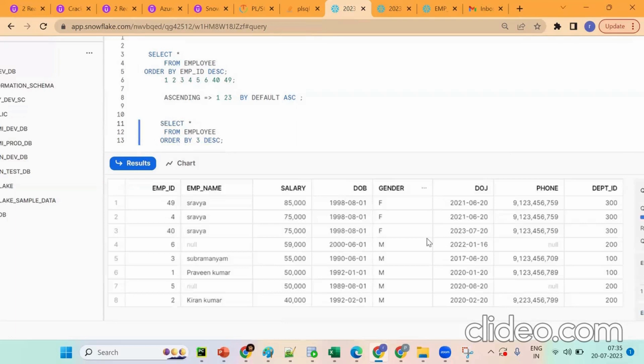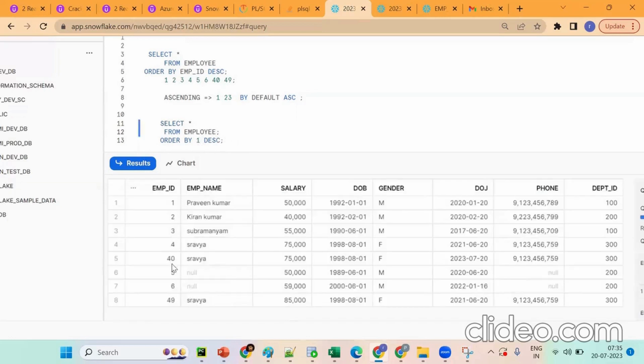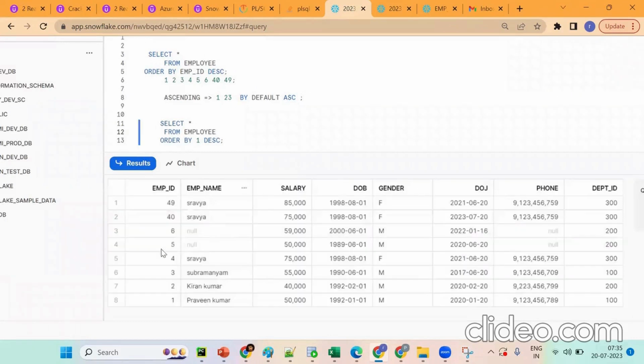What is it giving? Tell me, anybody. Suppose you're not able to follow. If I run this, what happened? It's giving 1, 2, 3, 4, 40, 5, 6. Now when you put ORDER BY 1 descending, what happened? Tell me. So 49, 44, and so on.